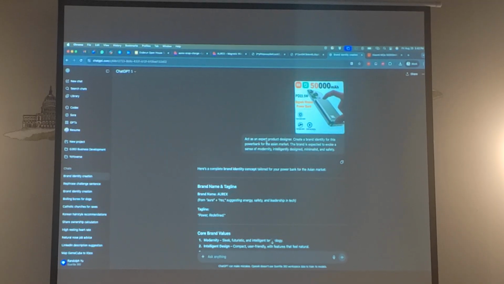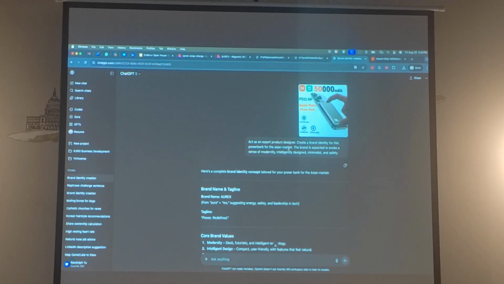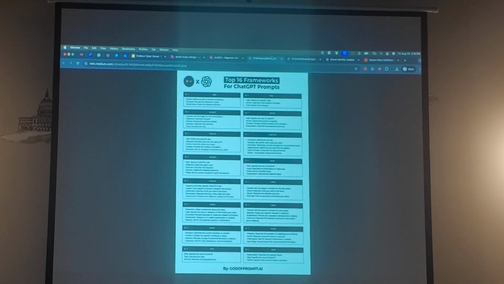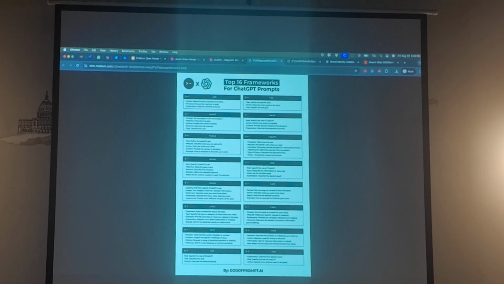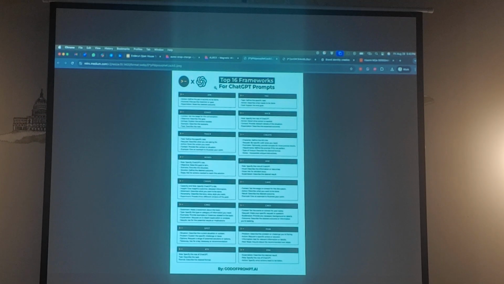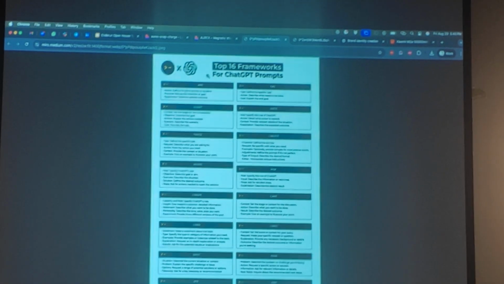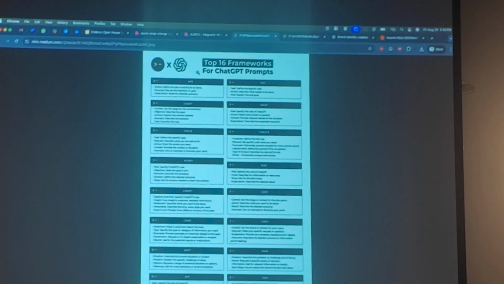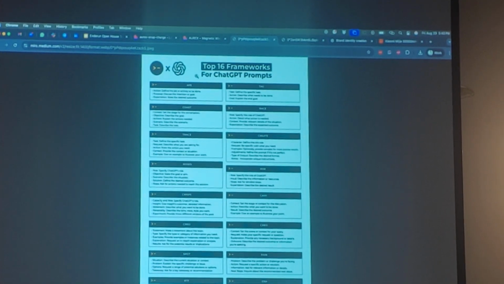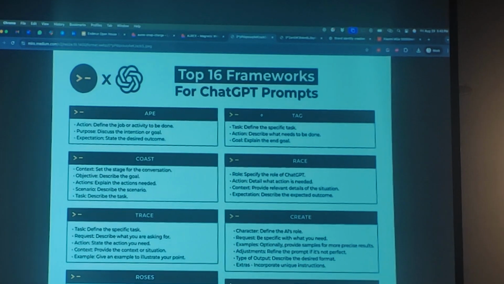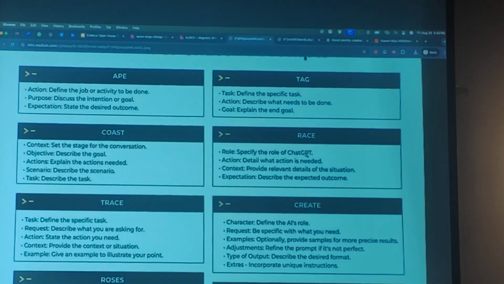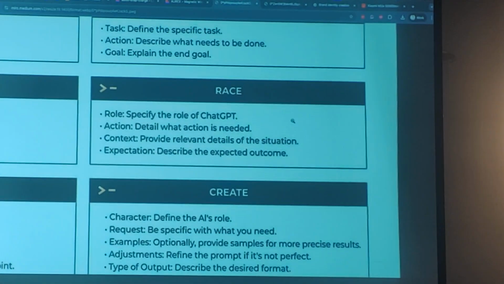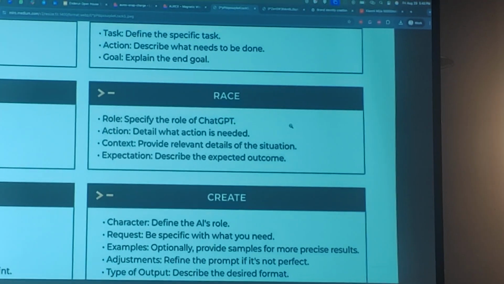To act as an expert, but before that, sorry, let me brief you really quickly on how I create my prompts. I use a prompt guider framework. There are different frameworks that you can use to make your prompting better. This is a whole course on its own. I don't want to get into it too much, but I can tell you which one I prefer the most, given my experience. I prefer RACE. So role, action, context, and expectation.